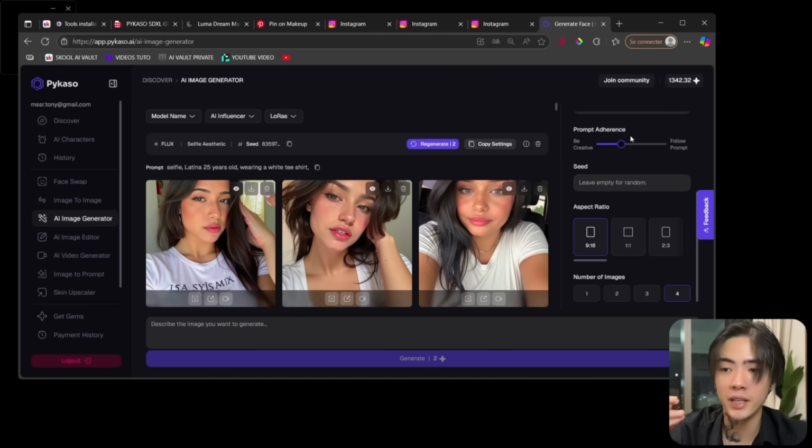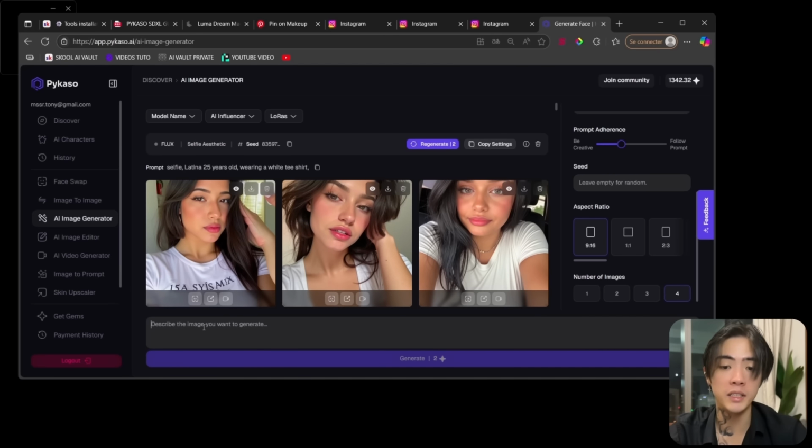For the prompt adherence, I like to leave it by default. I like it to be creative personally because I like to let the AI do the work and think, and me just choose the best result. For the seed number, we don't need it for now. And for the aspect ratio, because we are only generating a face, this doesn't matter for the moment. Personally, every time I generate some results, I like to have 4 results. That way, I save some time and I just have to choose the best one.